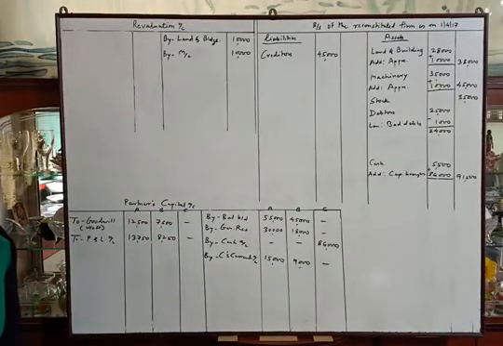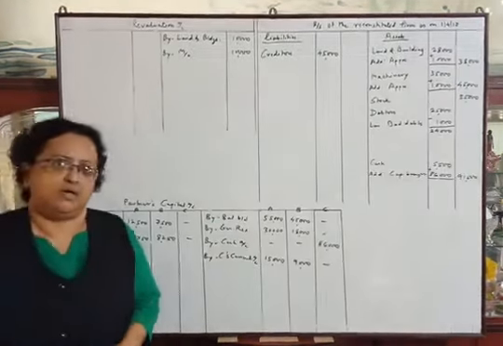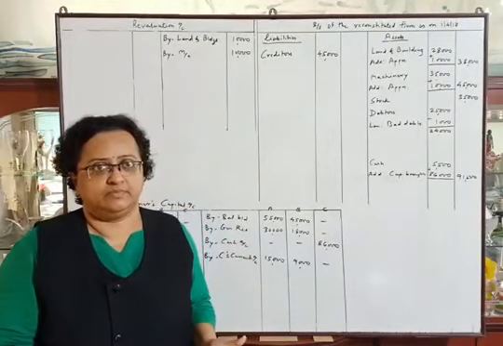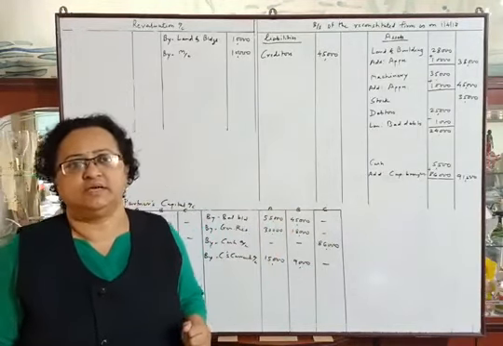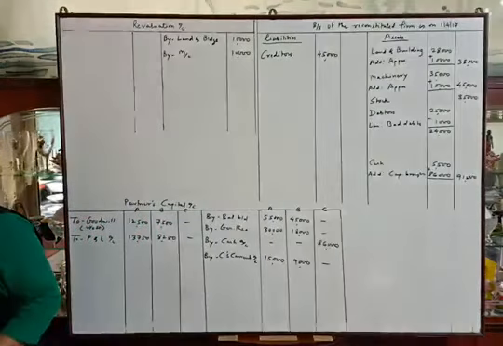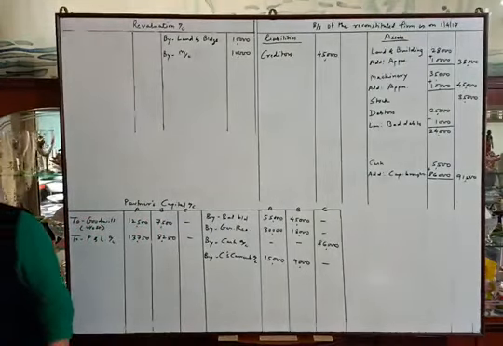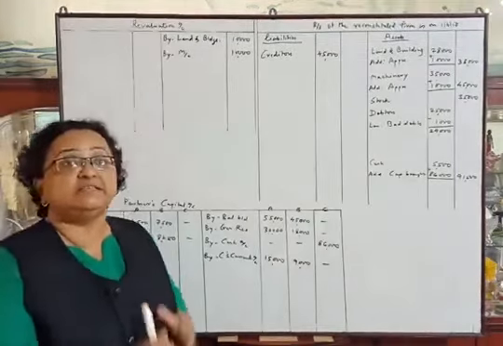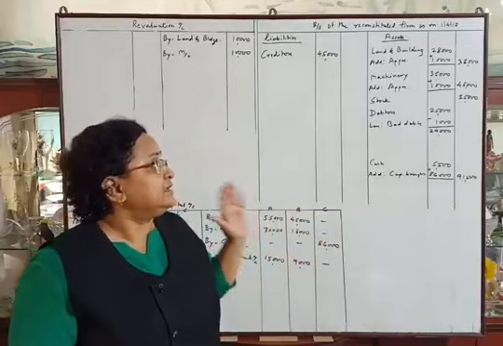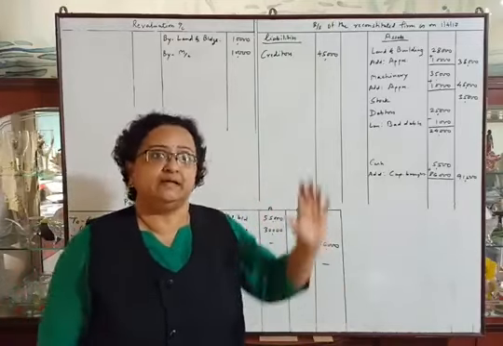Provision for doubtful debts on remaining debtors is to be maintained at the current rate. It means the rate of provision should be the same, just like the old balance sheet. See the balance sheet given in the problem. The debtors are rupees 25,000 and provision is rupees 2,500. It means 10% of 25,000. So they told us that this rate should be maintained here.